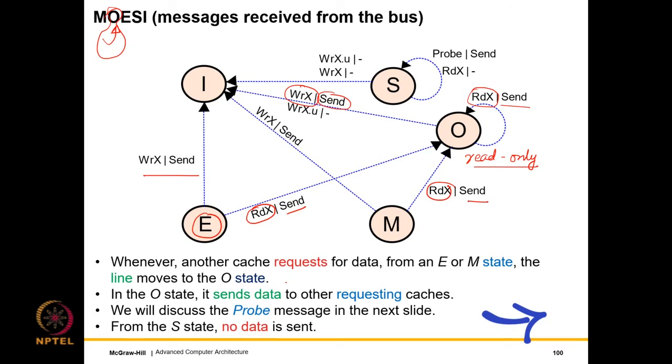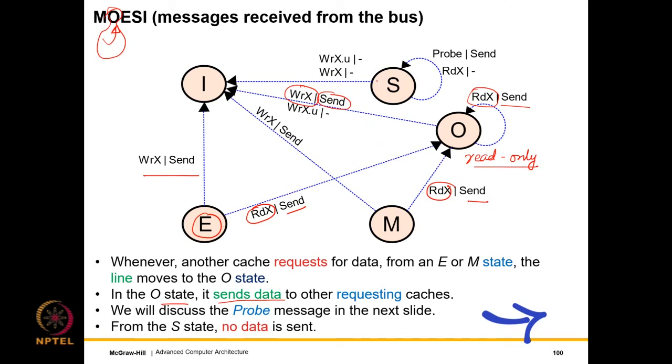Otherwise, in the O state, we send the data to other requesting caches, and we enter the O state when we receive a read miss in the E or M states. This records the fact that I am an owner, it's my job to send, so we are not going to compete on the bus anymore. So this makes this part of the protocol very power efficient. And the owner's job is just to send and answer all queries for a given block.